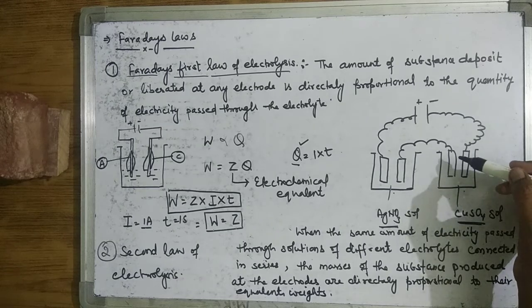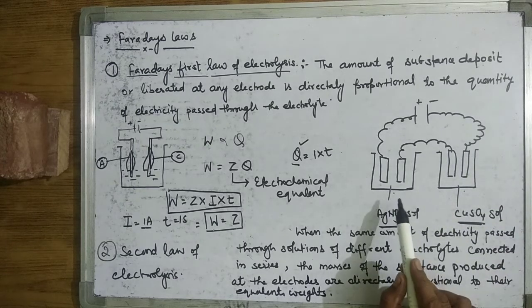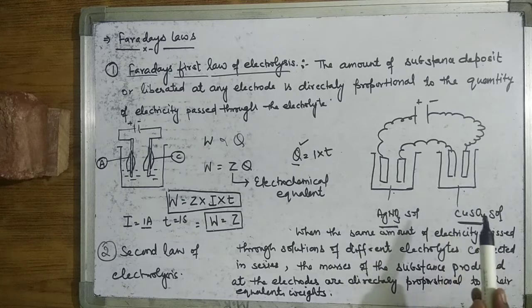So Faraday found that the quantity of the substance deposited at the respective electrode is directly proportional to its equivalent weight.